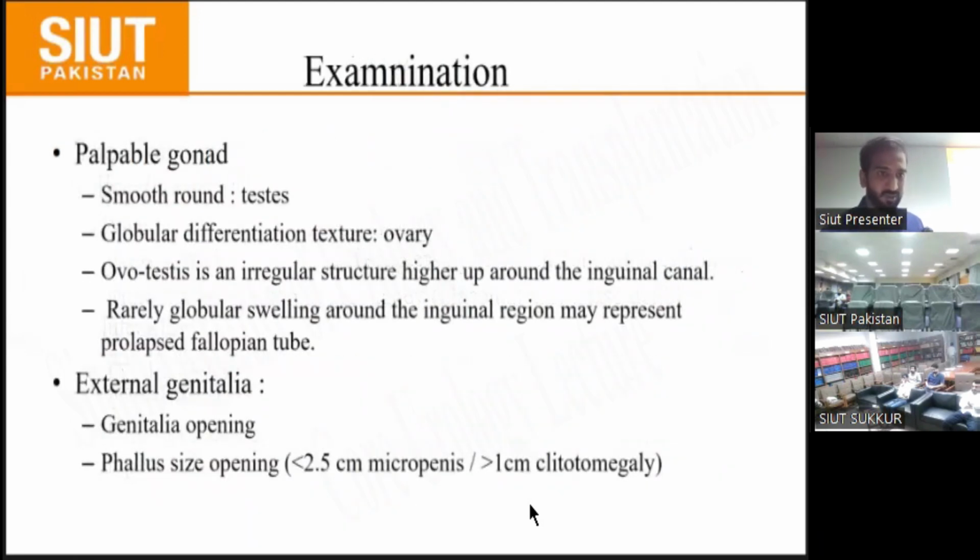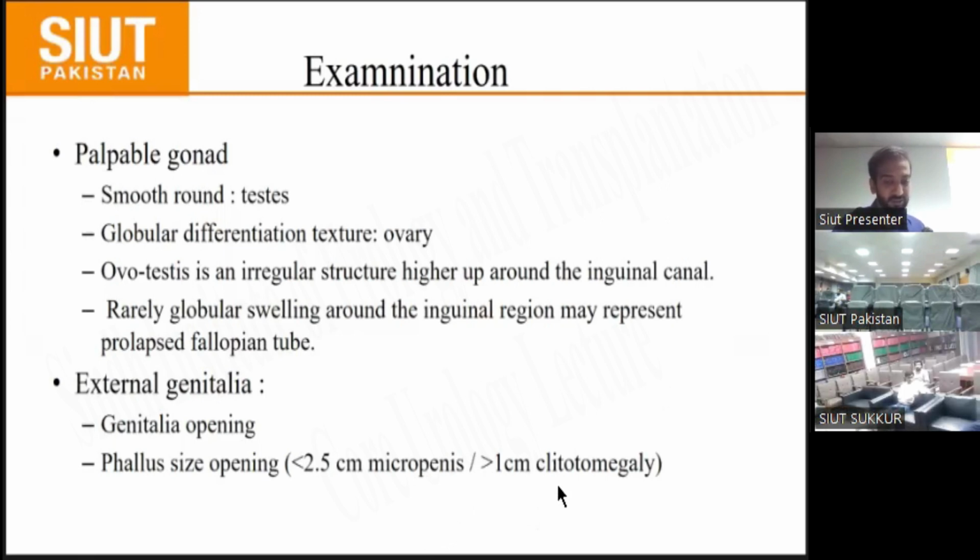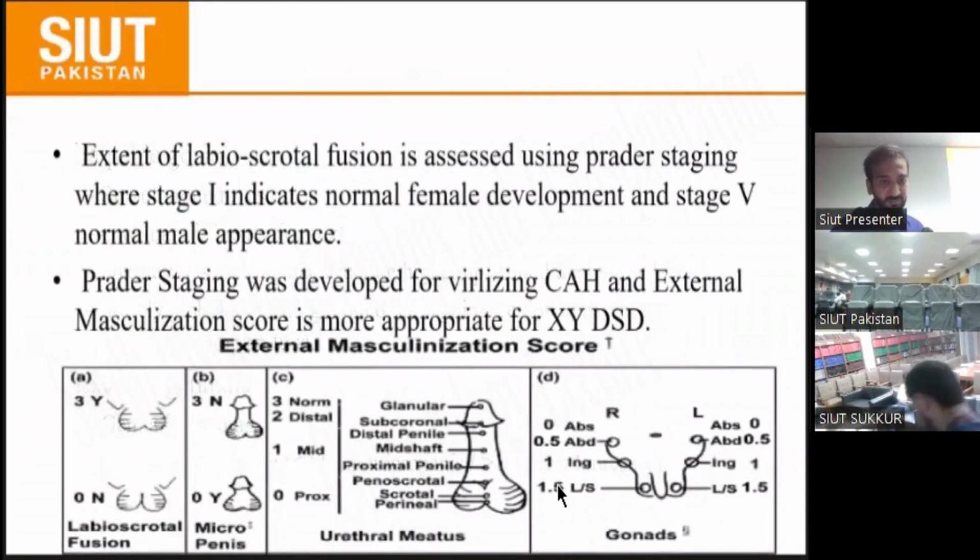On examination, mostly a palpable gonad is probably a testis, which is smooth and round, while a globular gonad with a different texture is the ovary. Undescended testes may also be an irregular structure higher up around the inguinal canal. Rarely, a globular swelling around the inguinal region may present with a prolapsed fallopian tube. For the external genitalia, look at the genital opening and the phallus size: less than 2.5 centimeters is micropenis in a male, and greater than 1 centimeter is clitoromegaly in a female.